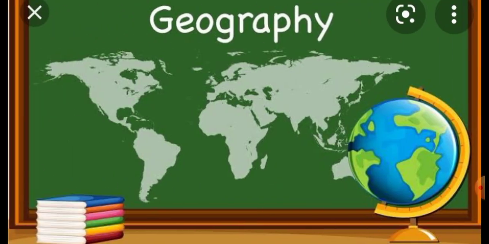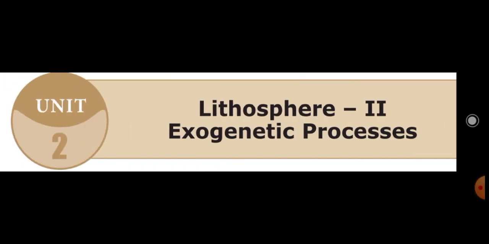Okay students, now we are learning the geography part. From the geography part, which lesson are we learning now? Have you remembered, students? Very good. Now we are learning Geography Unit 2, Lithosphere 2, Exogenetic Processes. In the previous class, which topic did we discuss? We discussed weathering. In the beginning of this class, we can recollect a few important points about the previous class portion.